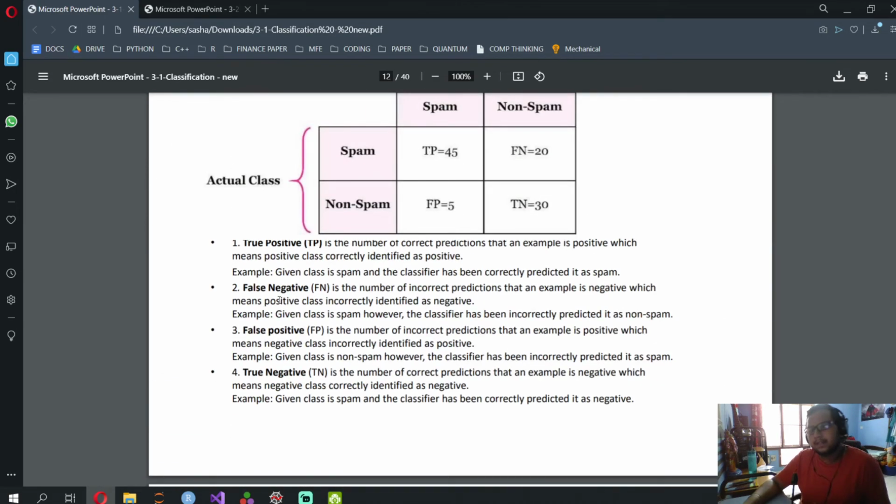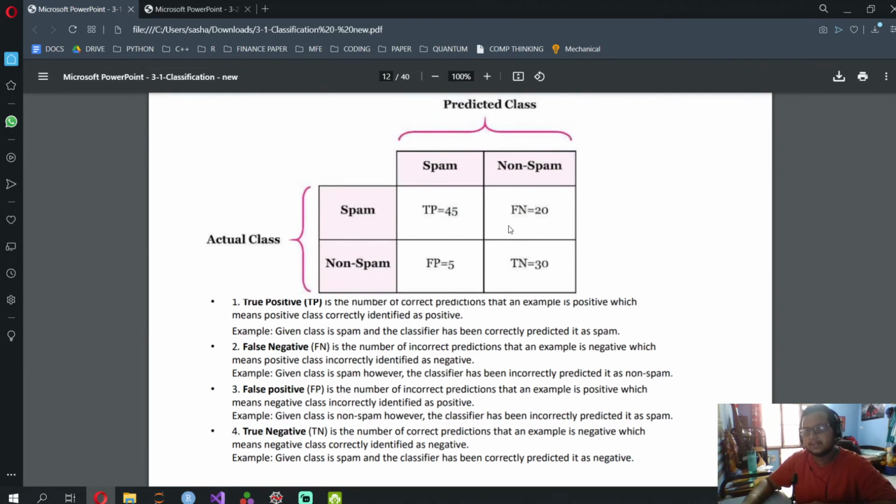True positive is the number of positive class predictions that actually belong to the positive class. True negative is the number of negative class predictions that actually belong to the negative class. False positive is the number of positive class predictions belonging to the negative class. False negative is the number of negative class predictions belonging to the positive class.